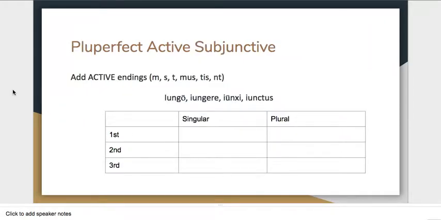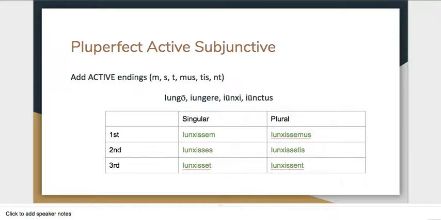Moving forward. The pluperfect active subjunctive is actually just that perfect active form plus our standard active endings: -m, -s, -t, -mus, -tis, -nt. Using that formula, let's fill in this conjugation box with the verb iungo. Pause the video. Here are the answers: iunxissem, iunxisses, iunxisset, iunxissemus, iunxissetis, iunxissent. The first u in all these words should have a macron over it.